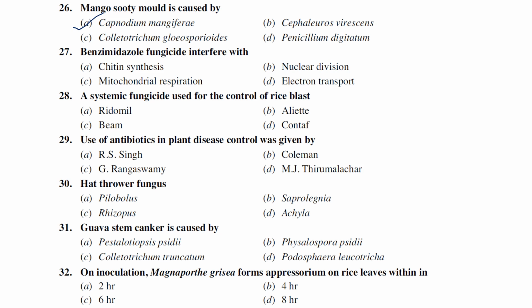Benzimidazole fungicide interferes with chitin biosynthesis, nuclear division, mitochondrial respiration, electron transport. Mostly the benzimidazole group of fungicides interferes with nuclear division.